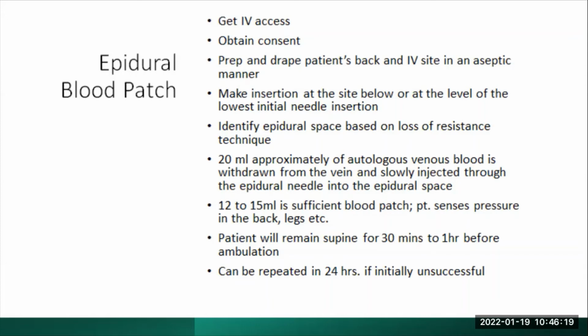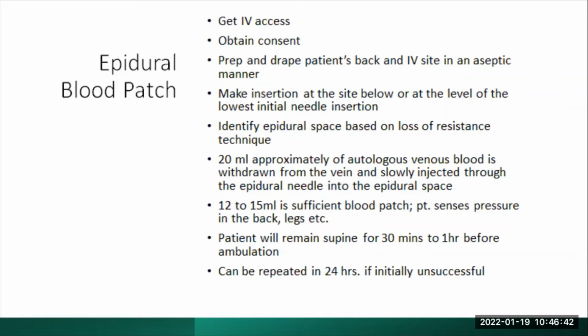This procedure generally involves two persons. One person is dressed sterilely, ready to draw the blood, and as you are giving your epidural, once you locate the epidural space, that person is already ready to draw the blood immediately and hand it to you in a very sterile way, so that everything is done sterilely.